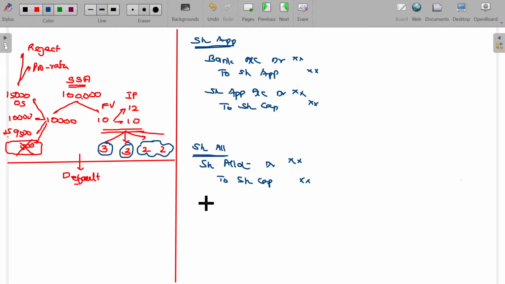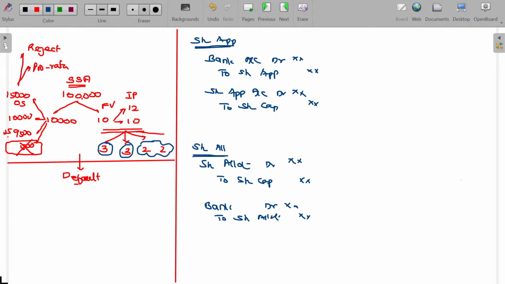What's the next entry? Bank account debit to share allotment. Is that clear? This is about the allotment money receipt. For the share application, first entry being the collection, next one being transferring. From the second due, first entry being the due, next entry being the collection.